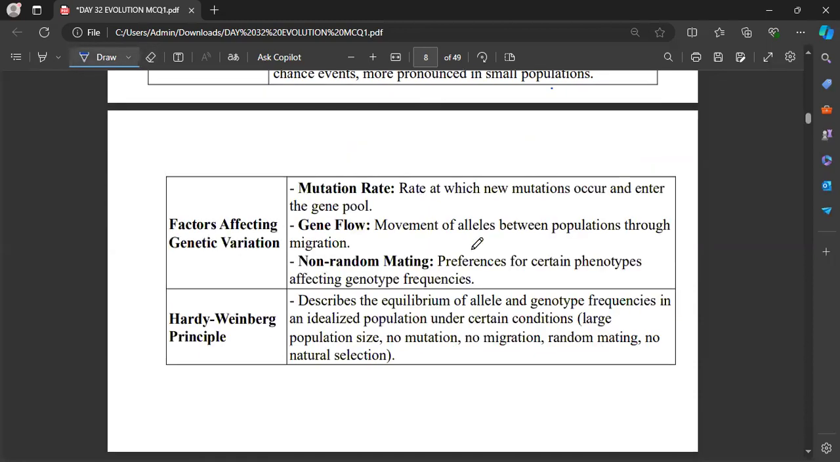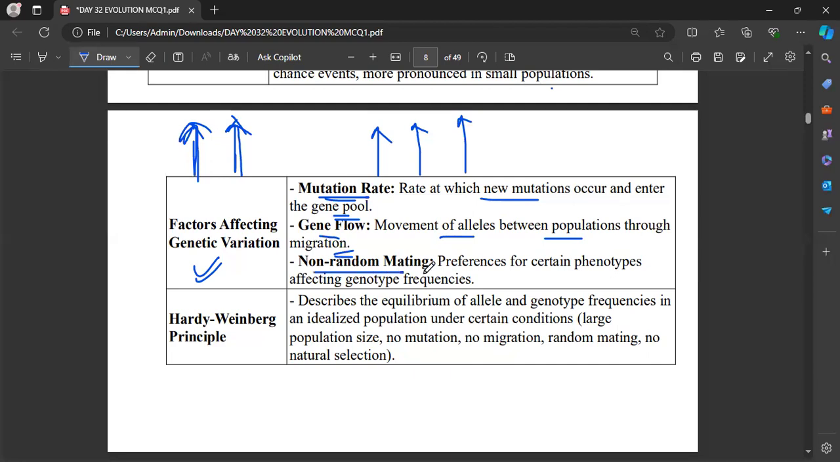Okay. Now, what are the factors affecting variation? If the mutation rate is higher, then the variation is also higher. The first and foremost factor affecting variation is the rate of mutation, the rate at which new mutations occur and enter the gene pool. If mutation occurs very fast, then variation also increases faster. Now, gene flow, the movement of alleles between populations through migration. If migration is higher, definitely gene flow is higher and the variation is also higher.